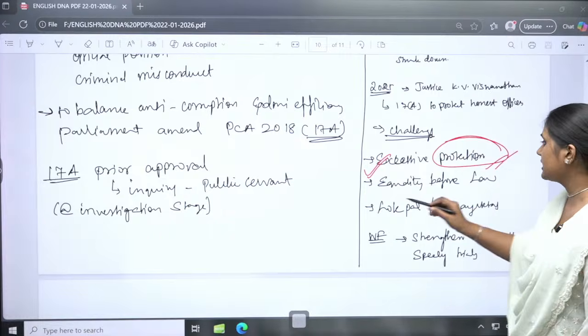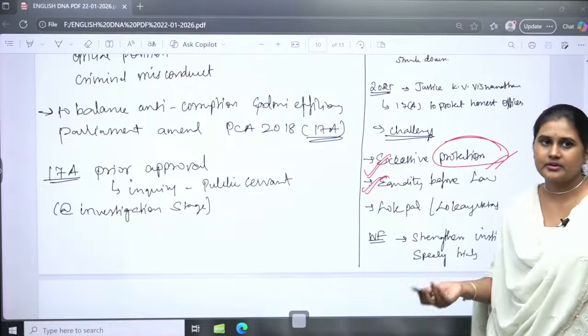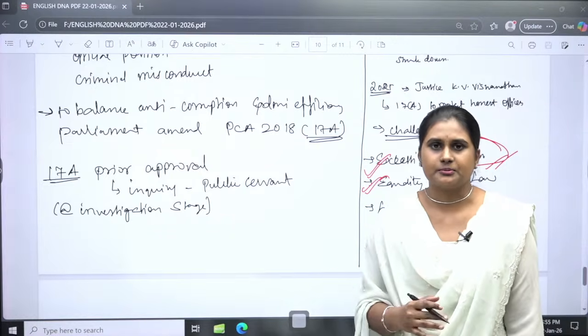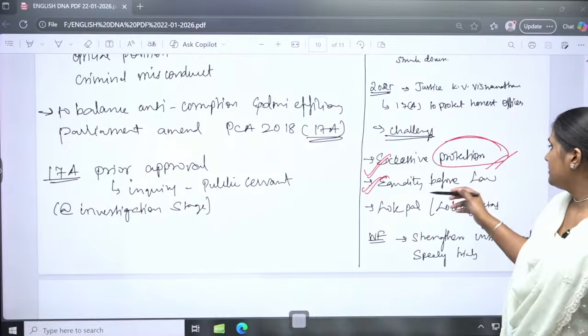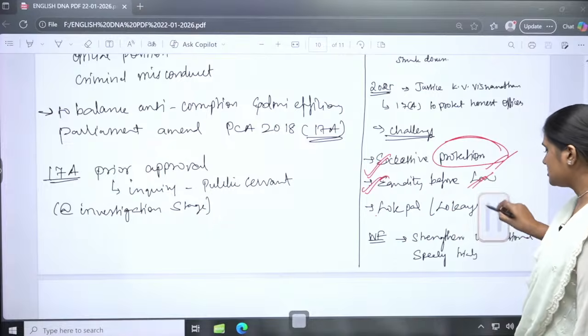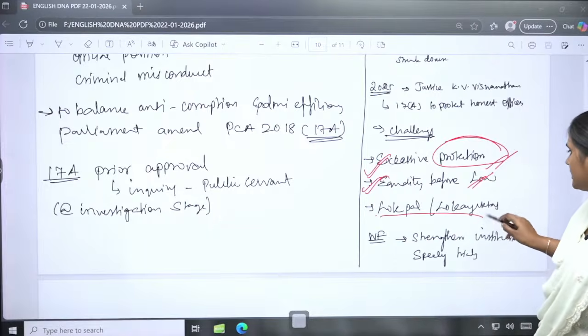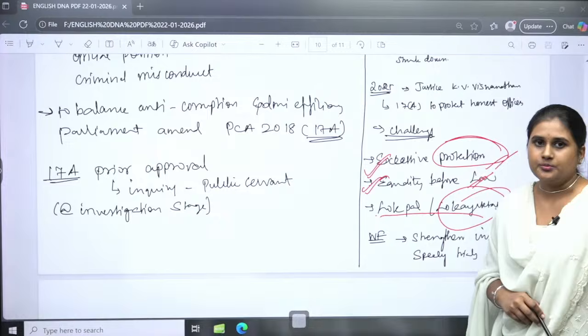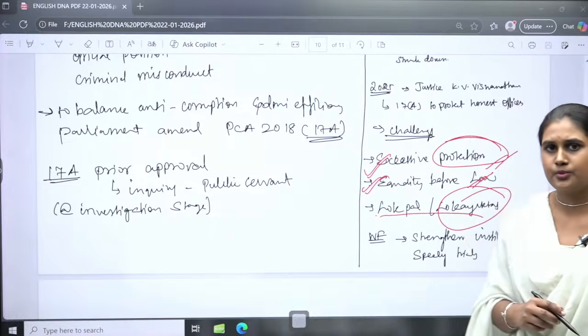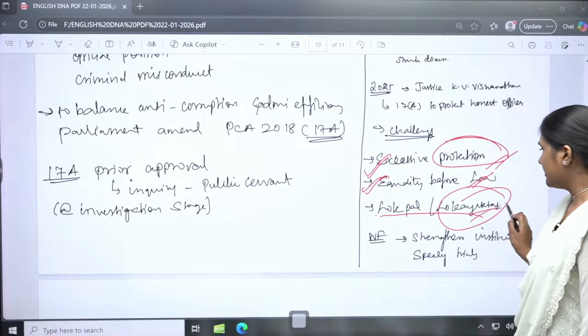The second thing is that equality before law will be violated, because certain people will have the prior approval and certain people will not, so equality before law will be challenged here. And administrations like Lokpal and Lokayukta have to be mandated here, so that it is provided only through them. This is very important.